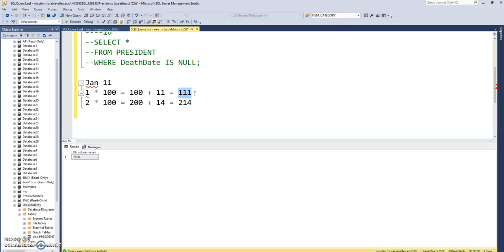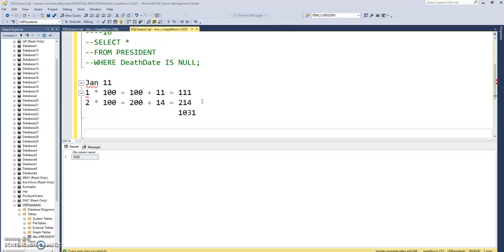This is 111, that's January 11th. This is 214, February 14th, Valentine's Day. Halloween would be 1031, right, if we use this type of formula. So you can isolate the date, but you have to throw a little math in there. So anyway, with that in mind, now we're home free.